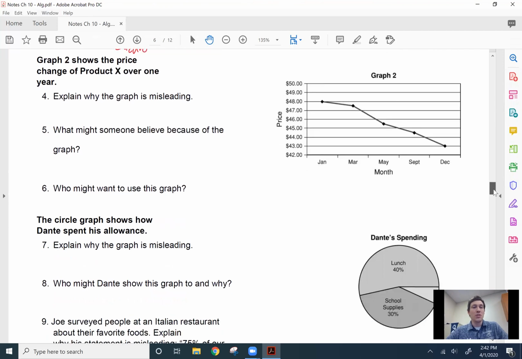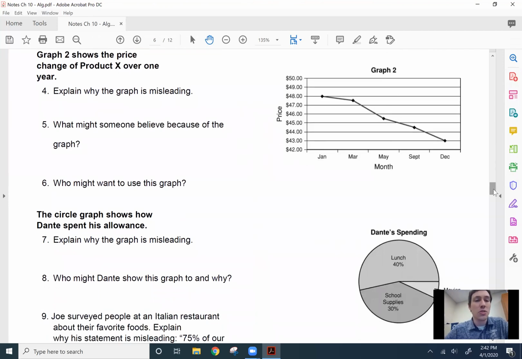Graph 2 shows the price change of product X over 1 year. So explain why the graph is misleading in this case. Well, again, this is accurate. However, in this case, again, it's showing 48 to 43. So really, it looks like it's dropping significantly, but it's only dropping by $5, which isn't crazy when you're talking about $48.